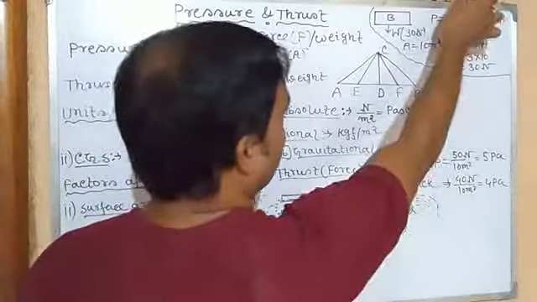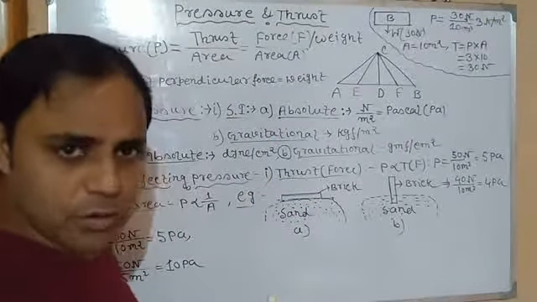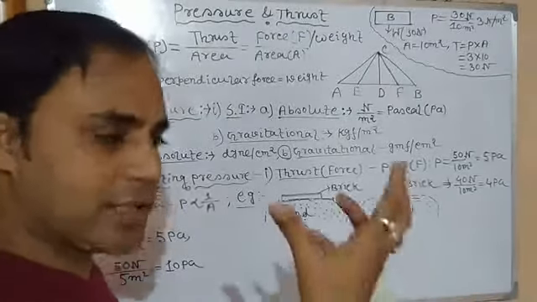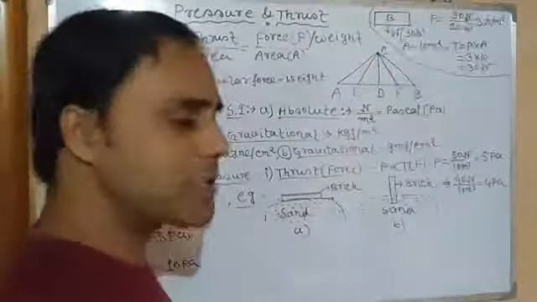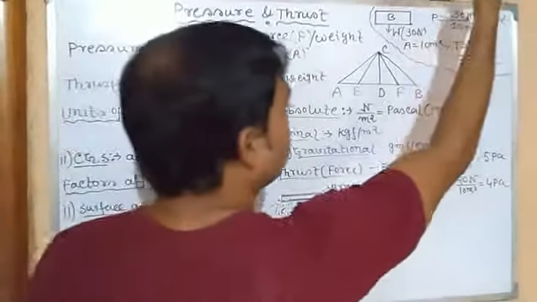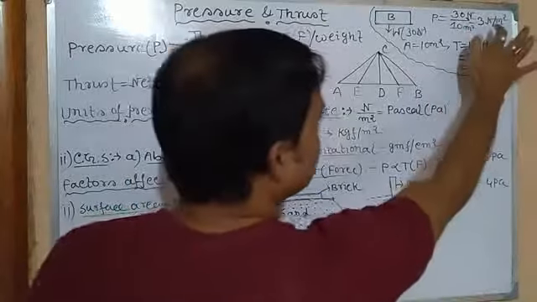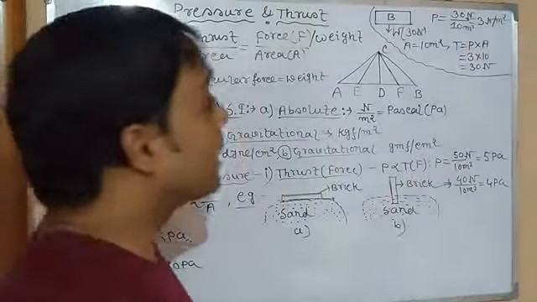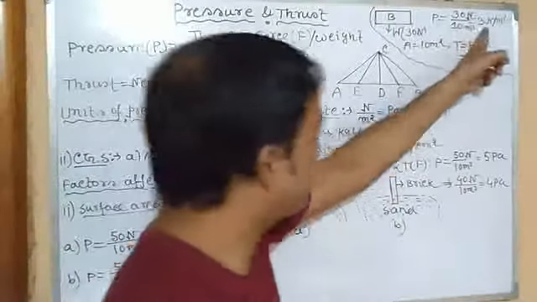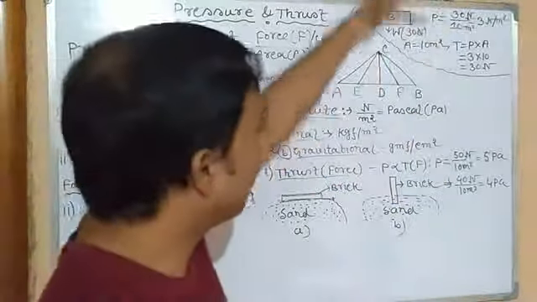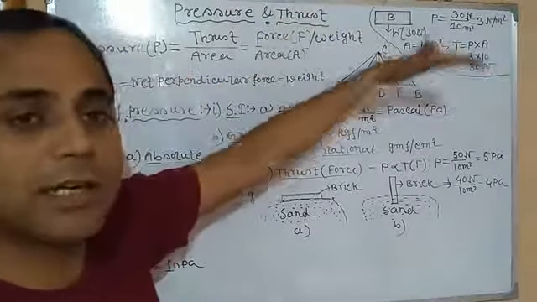So if we divide the total weight, which is nothing but force, that is gravitational force, the force by which Earth attracts any body, any particle towards its center, that's why it is called force. If we divide the total weight of the body by its total area, we will get 3 Newton per meter square. So it means the force acting on its unit area is 3 Newton. Clear? And this is how pressure is generally measured.